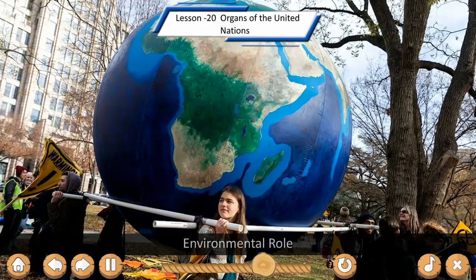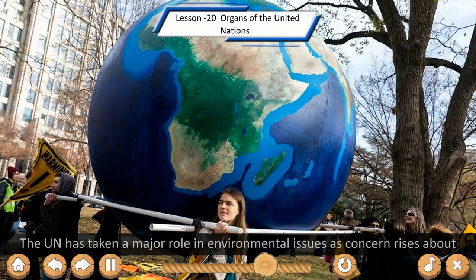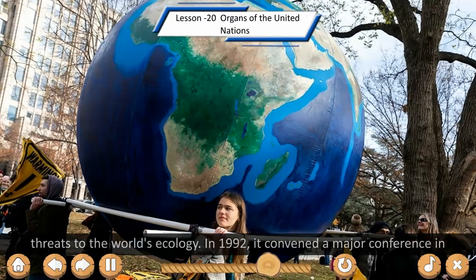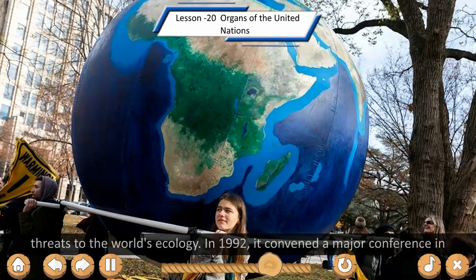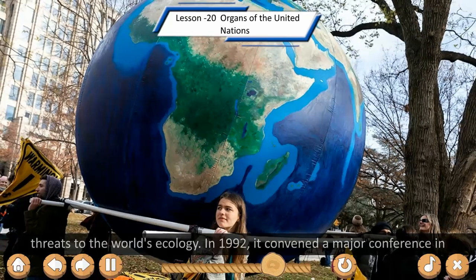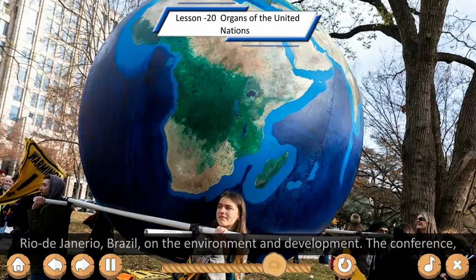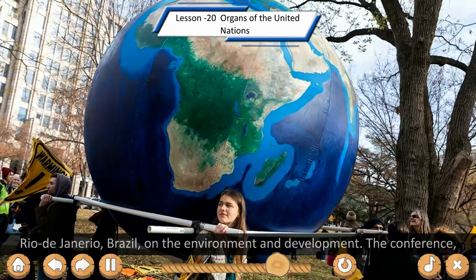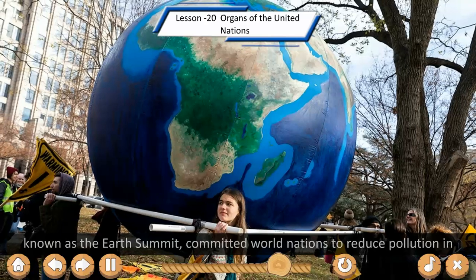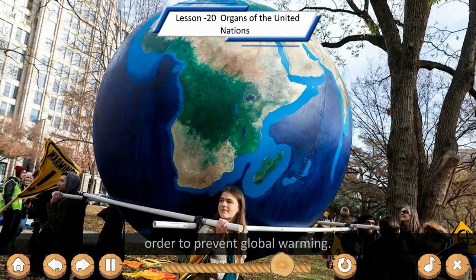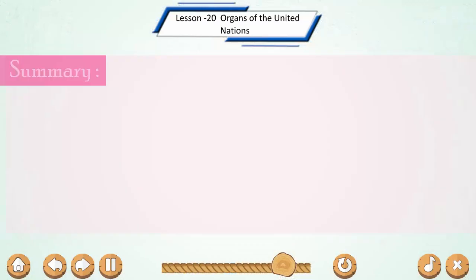Environmental role. The UN has taken a major role in environmental issues as concern rises about threats to the world ecology. In 1992, it convened a major conference in Rio de Janeiro, Brazil, on the environment and development. The conference, known as the Earth Summit, committed world nations to reduce pollution in order to prevent global warming.